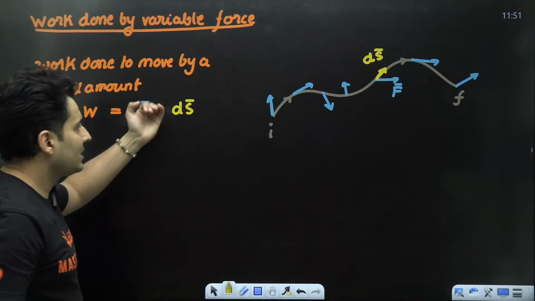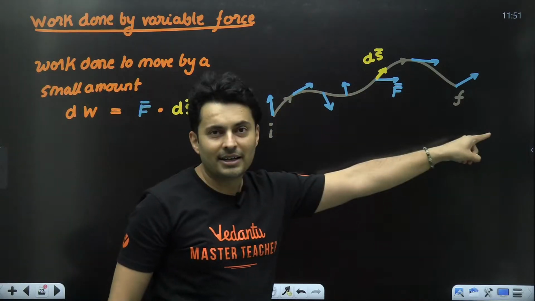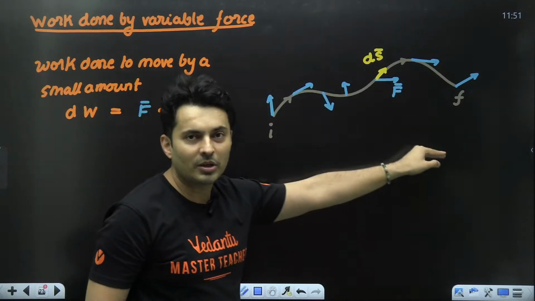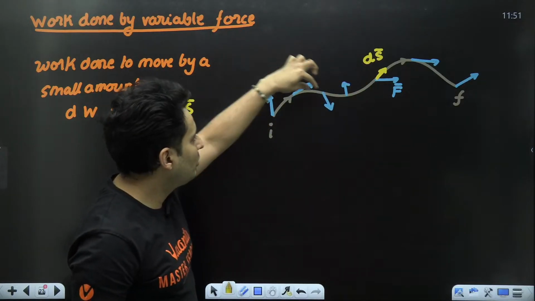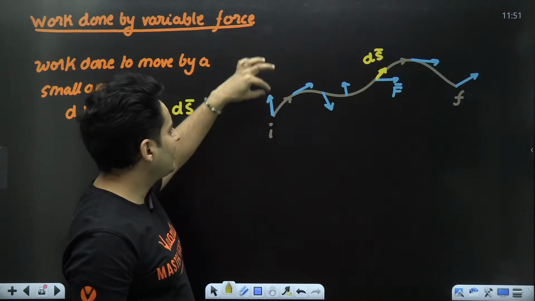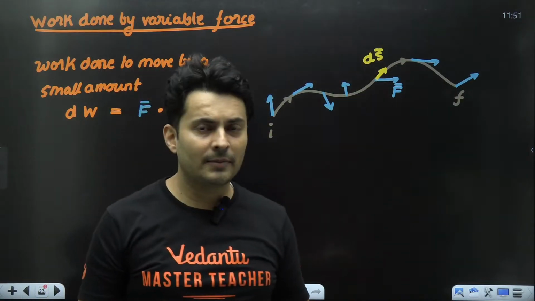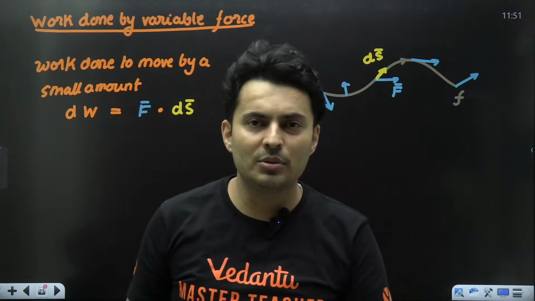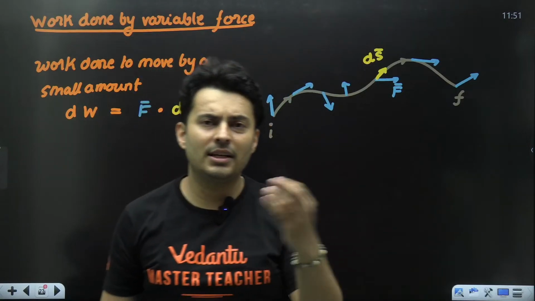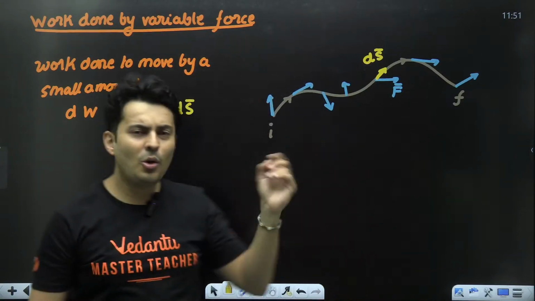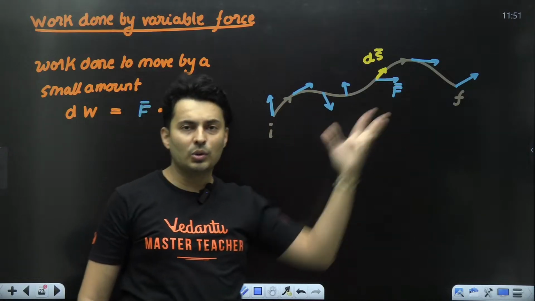Which means if I want to find the total work done from this point to this point, I take small displacement, I see the small work, I add them up. I will get the total work. I did 0.1 joules, then I did 0.05 joules, then I did 0.068 joules. So you add those joules, I will get the total work done.